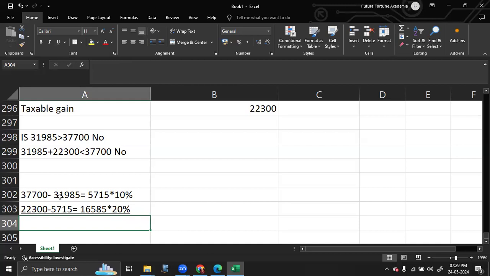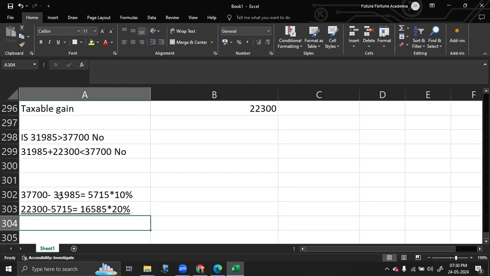So your CGT liability is based on your taxable income. So if you're a high income earner, that is, if your taxable income is greater than basic limit, the entire gain will be taxed at the higher rate of 20%. And if it's a residential property, 28%. If your taxable income plus your taxable gain is less than basic limit, that means you are a low income earner, the entire gain will be taxed at a lower rate of 10%. If it's a residential property, 18%. And if it is something in between, you will utilize your remaining basic bandwidth and whatever is left will be taxed at a higher rate.